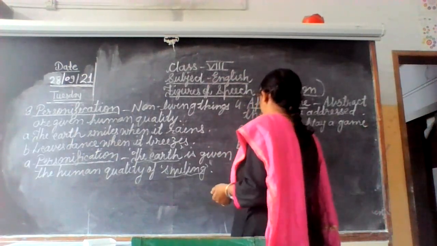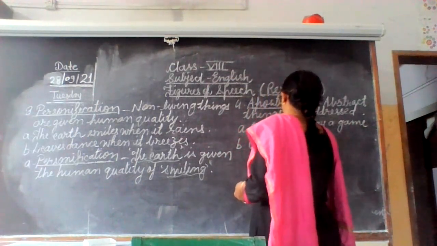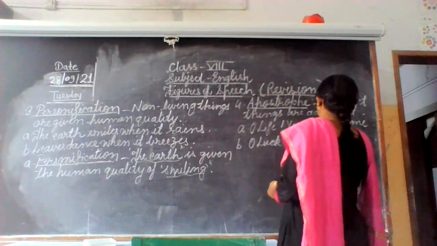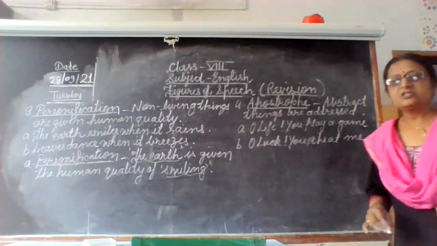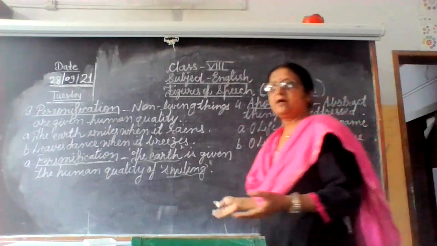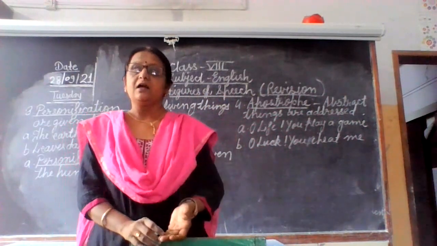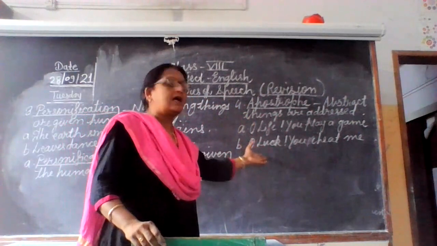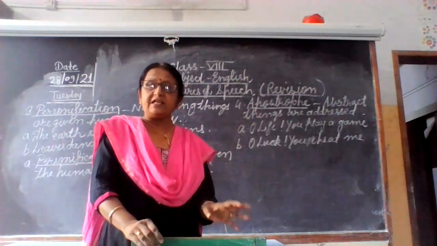Or second one, see there, oh love, you cheat me. Oh death, you come at any time. When we can talk to life, we can talk to death also. Oh death, you give us no warning. So in this way, abstract things, these are the things which we cannot see or touch, but we can have the feeling of those things.